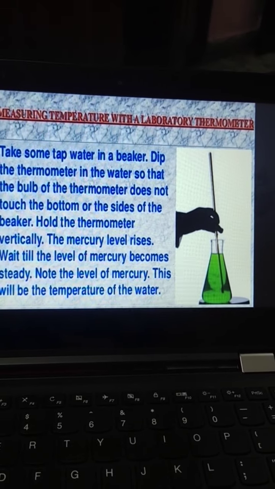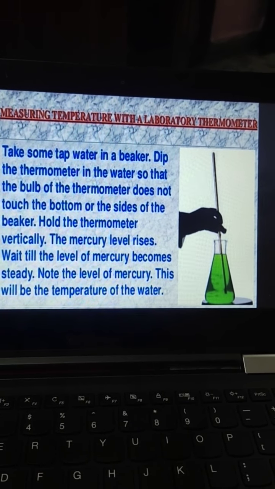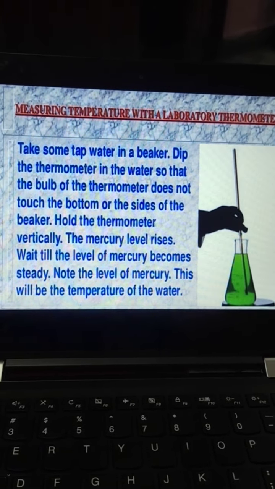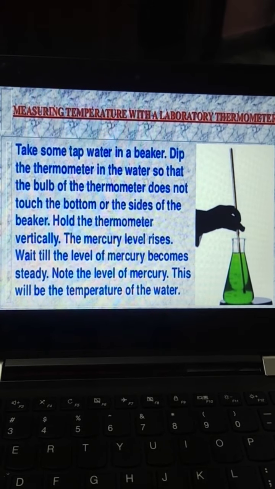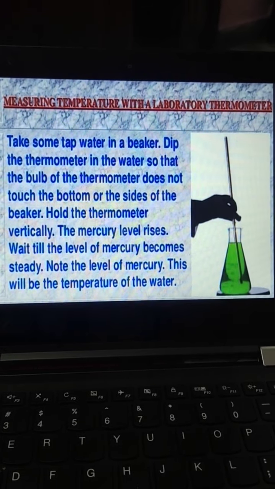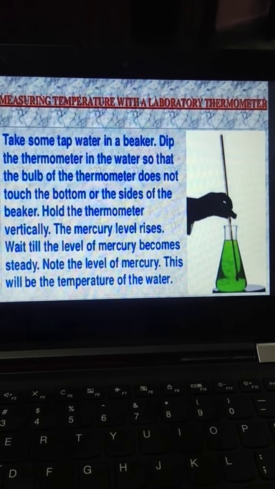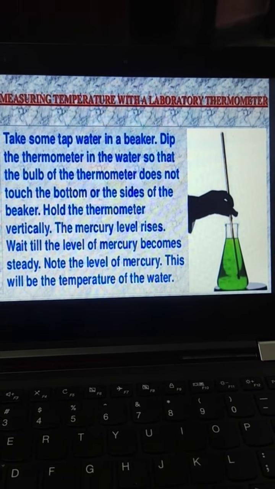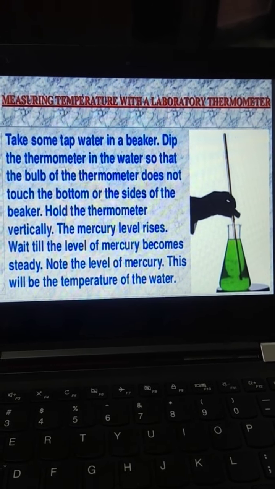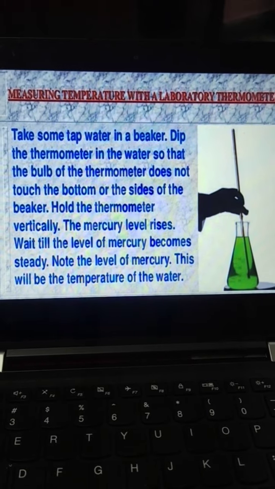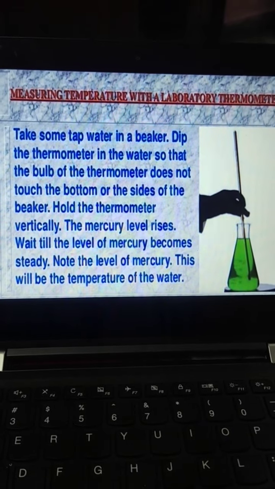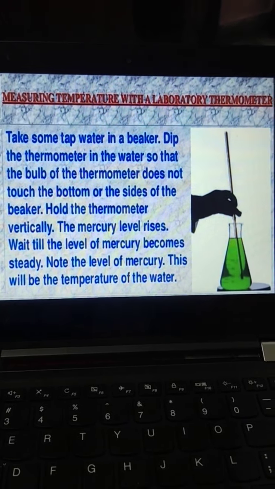So beta, here you can see that we have taken water. This is your activity 2, and we have to measure the temperature of water. So what we will do, we will dip the thermometer in the water so that the bulb of the thermometer does not touch the bottom or the sides of the beaker. Then we have to hold the thermometer vertically such that the mercury level will rise, and we will wait so that it becomes stable, and after some time when it is stable we will note the level of mercury and take the reading. That will be the temperature of the water.